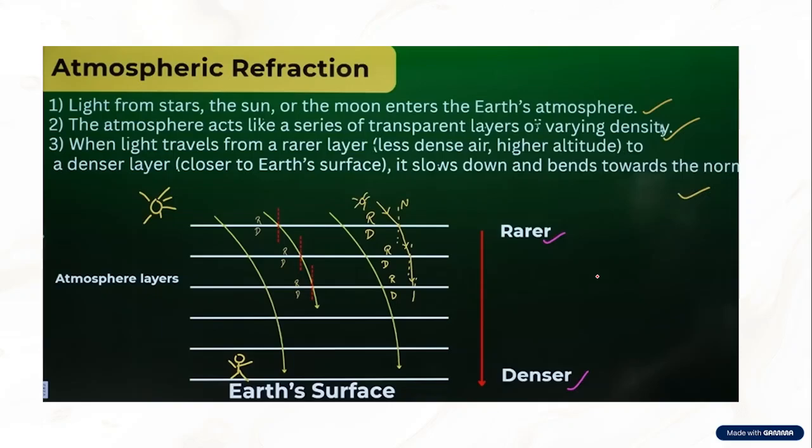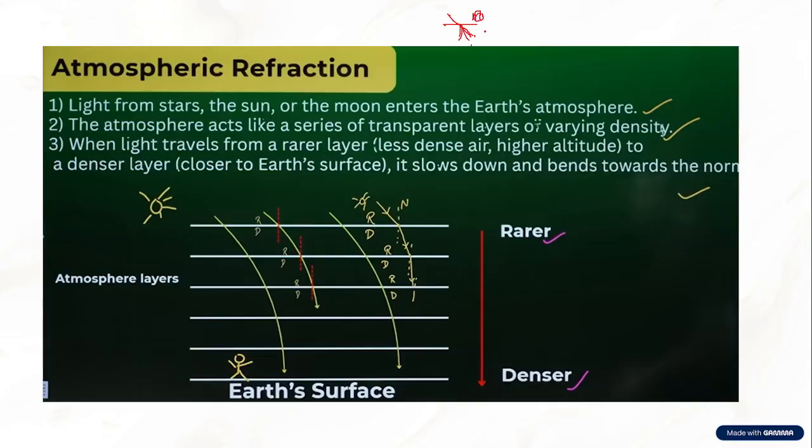Let us understand an important phenomenon which is called atmospheric refraction. We know that refraction means bending of light, correct? So refraction is when light enters from rarer to denser, it bends towards the normal. It won't go straight, it will bend towards the normal. Slightly it will bend, correct?